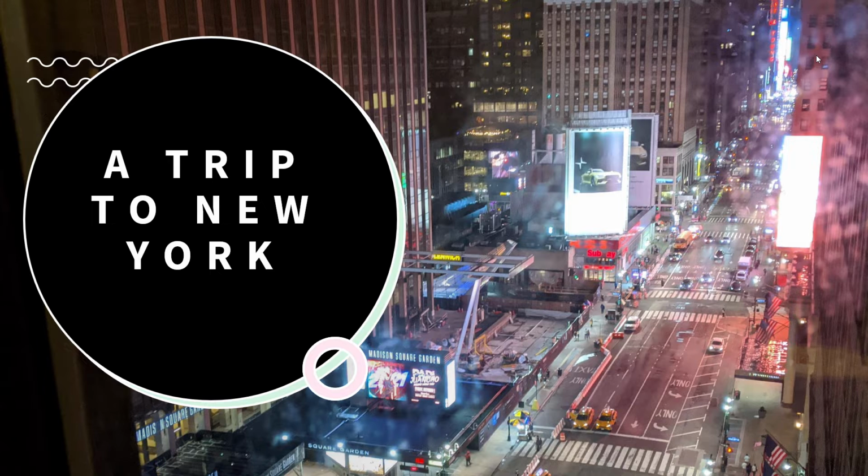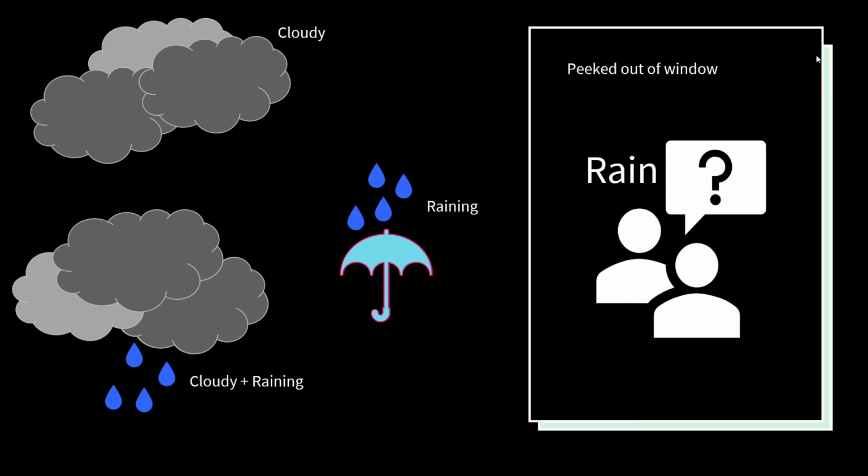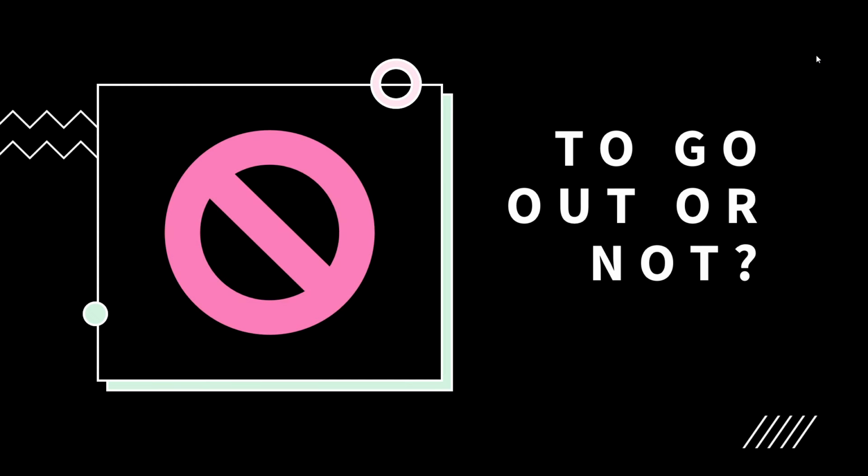got up, we were excited. We thought we are going to cover this many places, and suddenly what happened? I peeked out of the window, and you know what? It was cloudy. I was shocked that if it is going to rain, then how we are going to roam around the city, experience many other things, go in the boat to see the Statue of Liberty, because we were having kids along with us. So we were thinking whether to go or not.